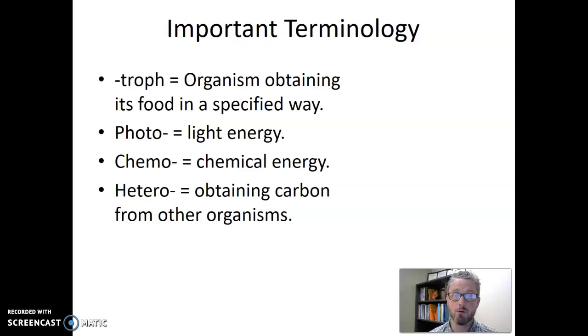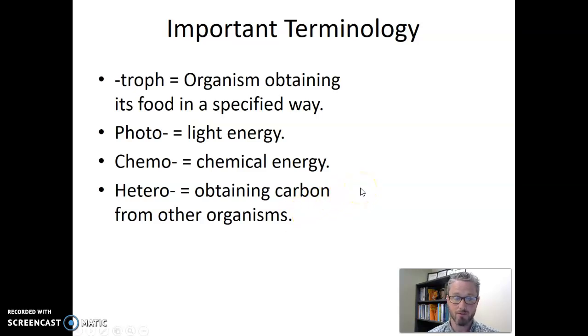We might eat fruits or vegetables or meat from an animal, right? So in this way, we are eating other organisms. We are taking apart the molecules that those organisms have so that we can use the carbon atoms to make our own molecules. So we are heterotrophs. We get that carbon from other living things, again, through our food.